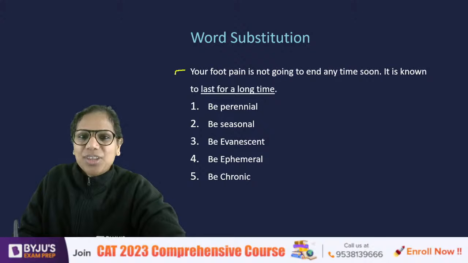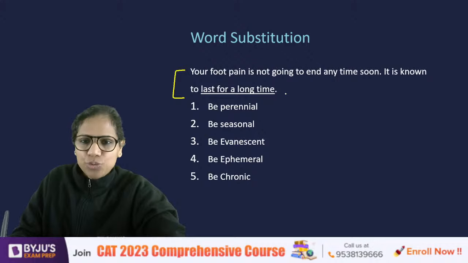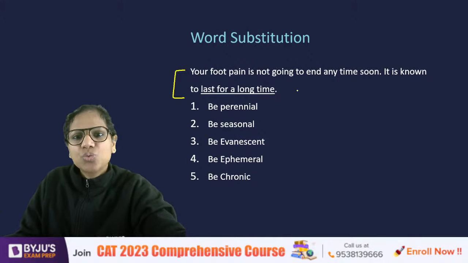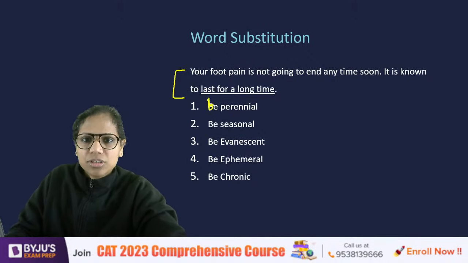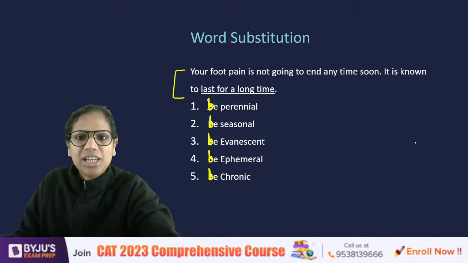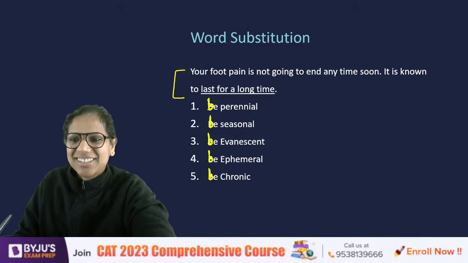Right. Word substitution. So here I've underlined the meaning of a word. You have to tell me which word fits. So basically in continuation of the sentence. Right. This should have been small. Anyway, tell me which word fits here the best.